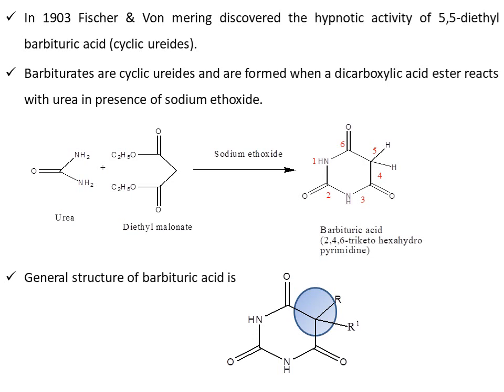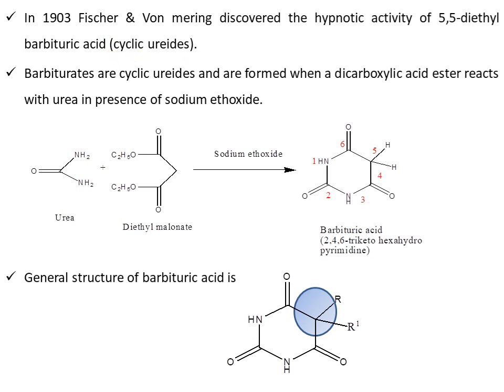And next one is how we are getting the barbiturates. The word is: in 1903, Fischer and von Mering discovered the hypnotic activity of the first barbituric acid, that is 5,5-diethyl barbituric acid. Simply we can name it as barbiturate. These are also known as cyclic ureides.